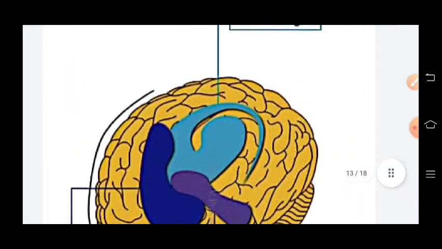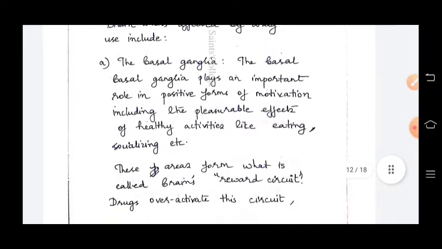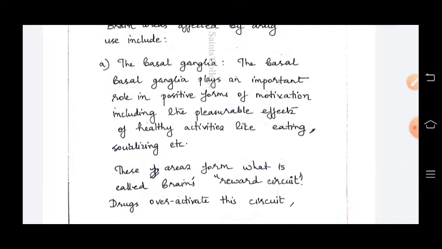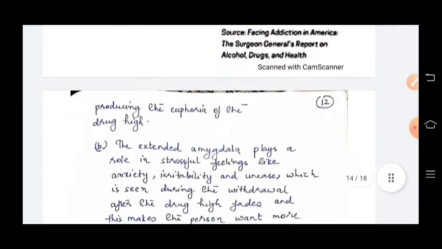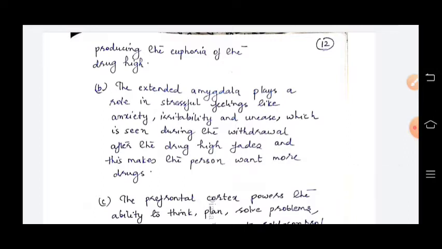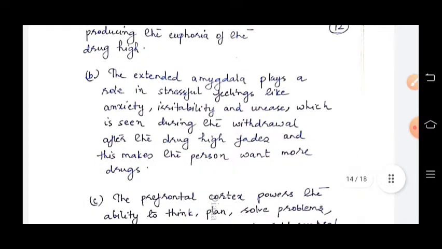Okay, so this is a reward circuit in the basal ganglia. The basal ganglia is an area that plays a very important role in positive forms of motivation, like giving pleasure, of eating, socializing, healthy activities. You understand? So what the drug does is it triggers this reward circuit, and therefore it creates the feeling of euphoria. Then the extended amygdala. The extended amygdala plays a role in stressful feelings like anxiety, irritability, and unease, which is seen during the withdrawal after the drug high fades, and this makes a person want more drugs.